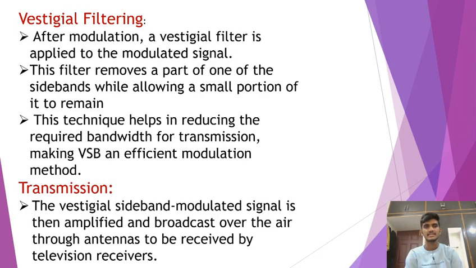Next is vestigial filtering. After modulation, a vestigial filter is applied to the modulated signal. This filter removes a part of one of the sidebands while allowing a small portion of it to remain. This technique helps in reducing the required bandwidth for transmission, making VSBSC an efficient modulation method. Next is transmission. The vestigial sideband modulated signal is then amplified and broadcast over the air through antennas to be received by the television receivers.